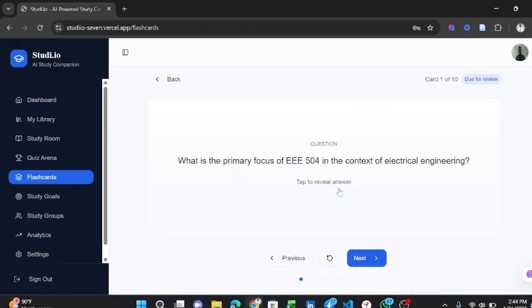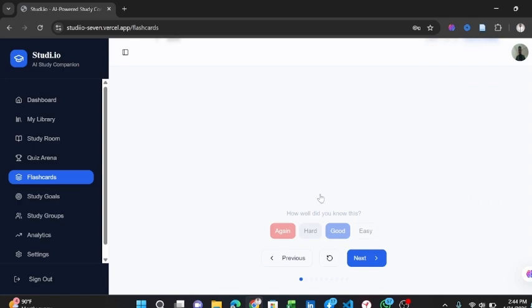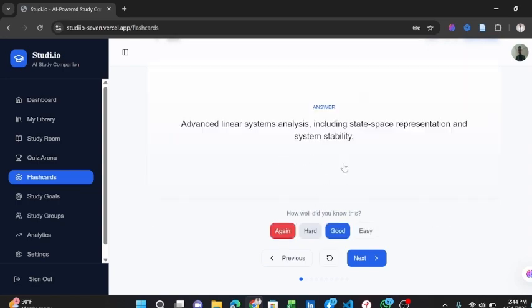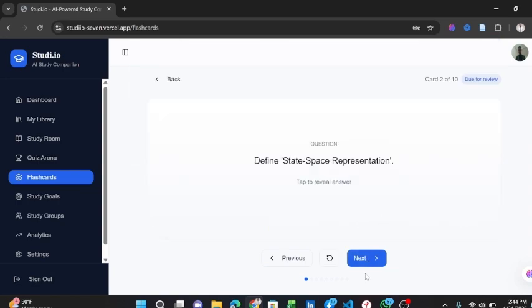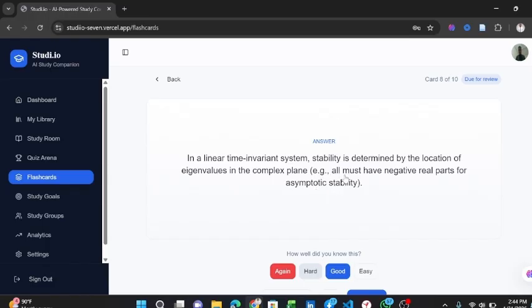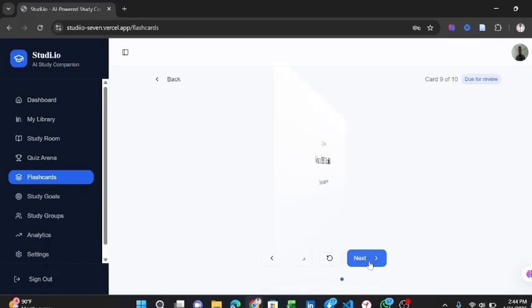As you can see, these are different flashcards. Now, to reveal their answers, I'll just click on the tab to reveal and it will show me the answer. So I can go to the next one, go to the next one, go to the next one. I believe we all know how flashcards work. They are actually without options. So to see the correct answer, you can just click on the screen and it will slide over to the answer. So these are different flashcards.